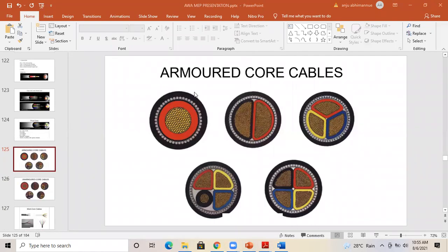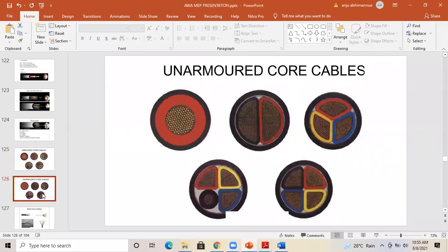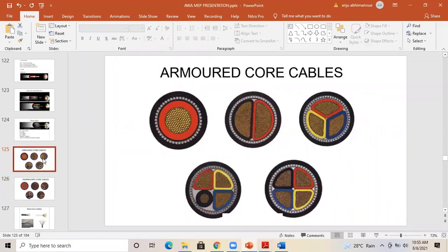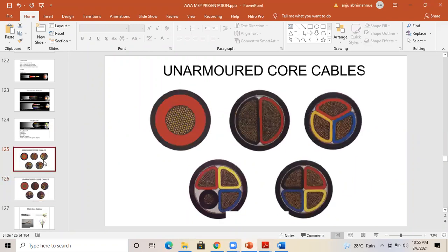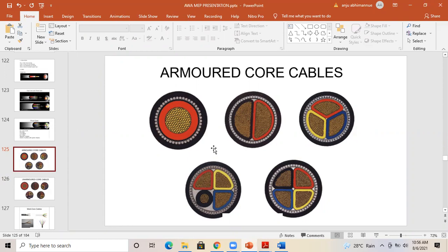If you observe, you can see this is an armored cable, and this one is an unarmored cable. You can see the difference, right? This is armored cable, this one is unarmored cable. So we usually say multi-core cables and single core cables. Now you understand how to determine whether it is single core, 2 core, 3 core, or 3.5 core.